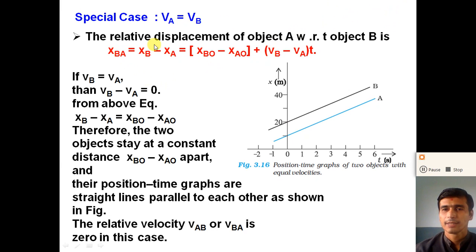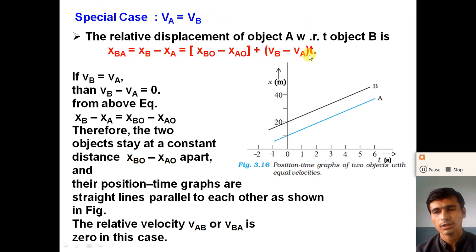From the formula, the relative displacement of object B with respect to object A is given by X_BA equal to X_B minus X_A, equal to X_BO minus X_AO plus (V_B minus V_A) times t. This depends on the velocities of both objects. Now consider the first case, when both objects move in the same direction with the same velocity, V_A equal to V_B. Then V_B minus V_A is equal to 0.